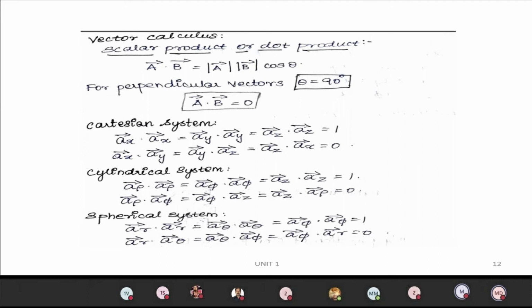This is the dot product analysis for each system. The dot product of like parameters is 1 and of unlike parameters is 0. That is what is given for the Cartesian, cylindrical and spherical systems. So ax dot ax, ay dot ay, az dot az is 1. If you take the dot product of like parameters, it is 1, and of unlike parameters, it is 0. It is the same for the cylindrical and spherical systems: ar dot ar, aphi dot aphi, az dot az equal 1, and for the unlike parameters we have 0.